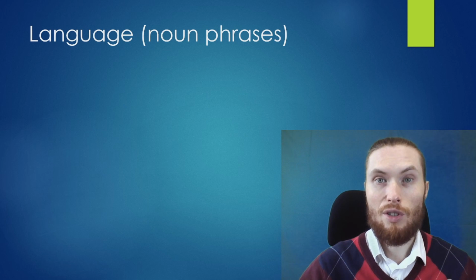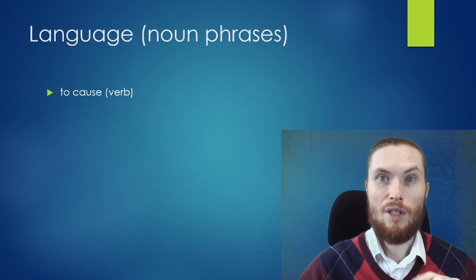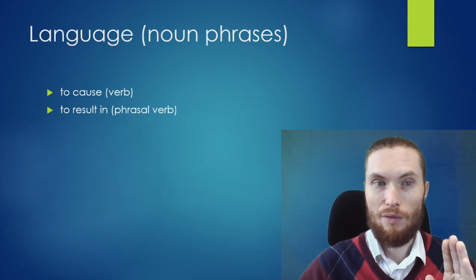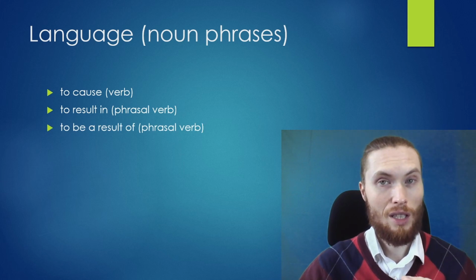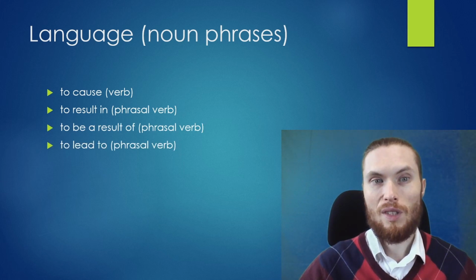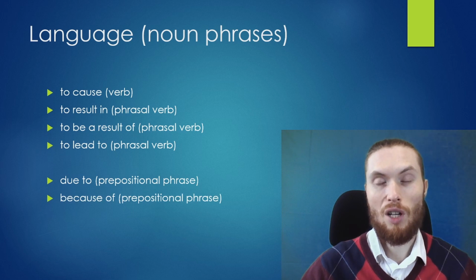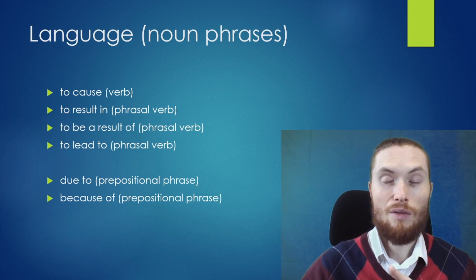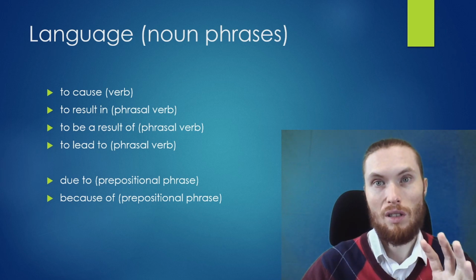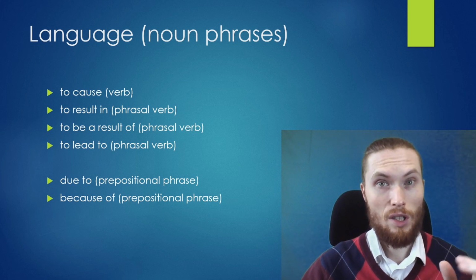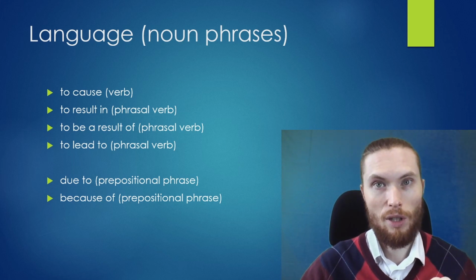Now let's look at some language on how to express these ideas. So we have this verb, to cause, to result in, a phrasal verb, to be a result of, to lead to. So here we have some verbs and phrasal verbs. And also we have due to and because of, which are prepositional phrases. And these phrases all can be used to link noun phrases. And so it's a little bit different grammatically from the sentences and ideas that we talked about earlier.